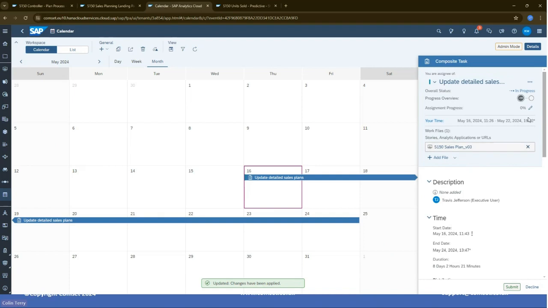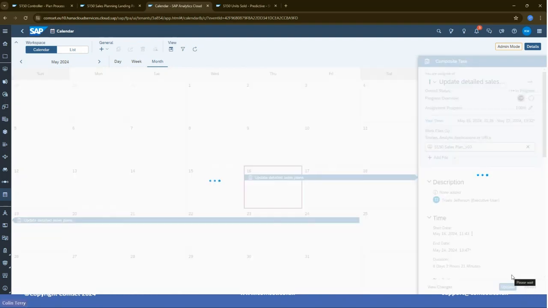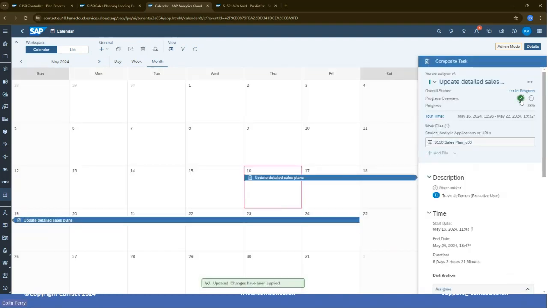And having done that, I can then also update my progress. Well, I've finished my task, so I can give that 100%. Do update. So my task is finished. I can see that there's also another task, which is the review task left to be done. But what will have happened at that point is Travis would have got a notification to say that I finished my work, he needs to review it.